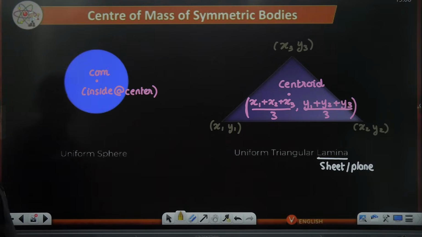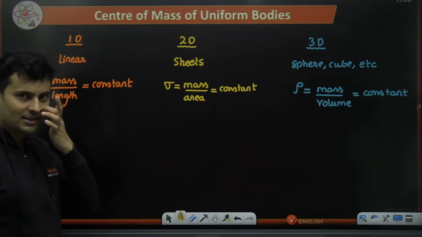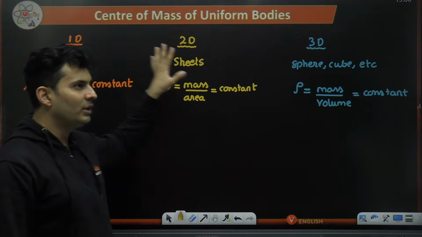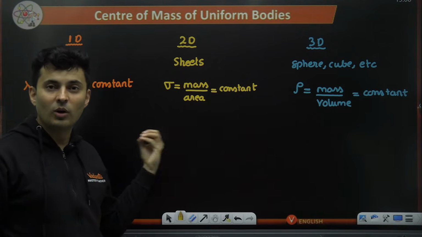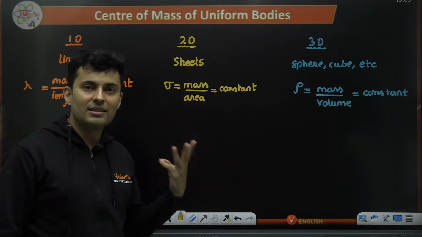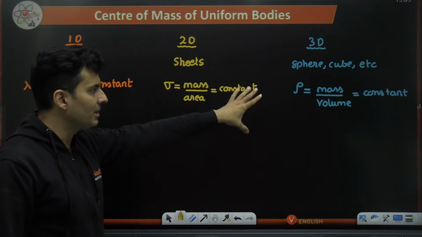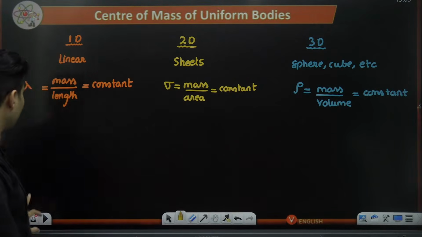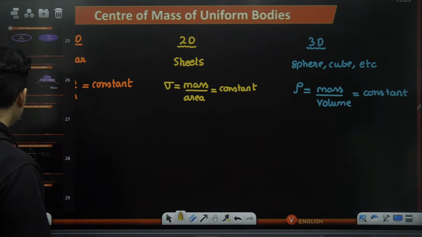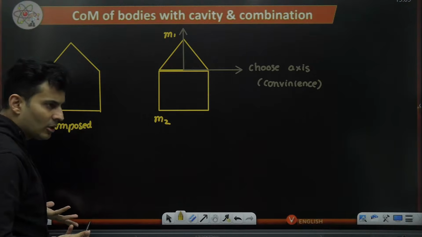Think carefully. Just some time back, I told you, when you have uniform bodies, depending on whether it is 1D, 2D or 3D, the mass per unit volume or area or length will be constant. So see whether it is a 3D, 2D or 1D object, and accordingly use that concept to find the individual masses. Say for example this is a three-dimensional object.